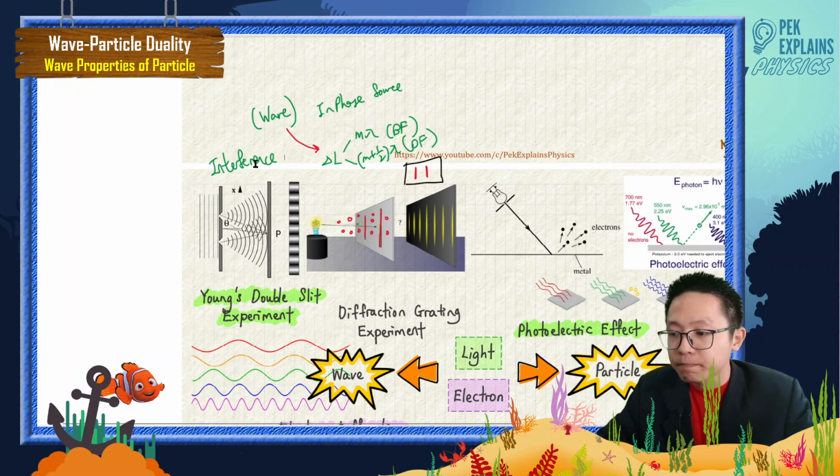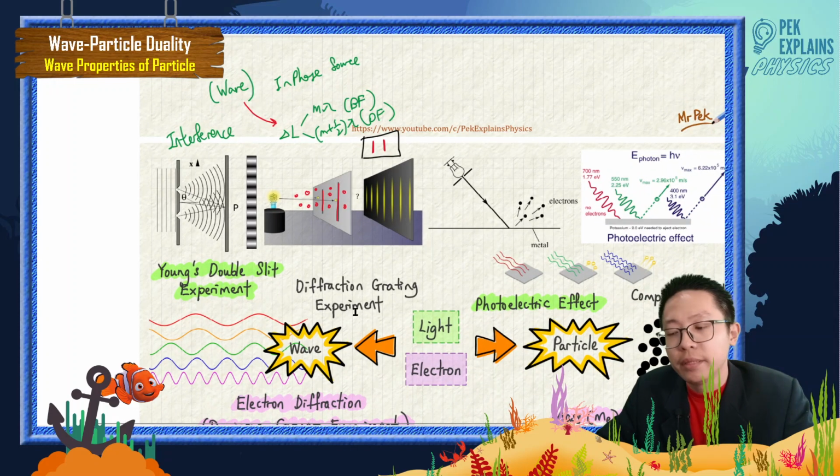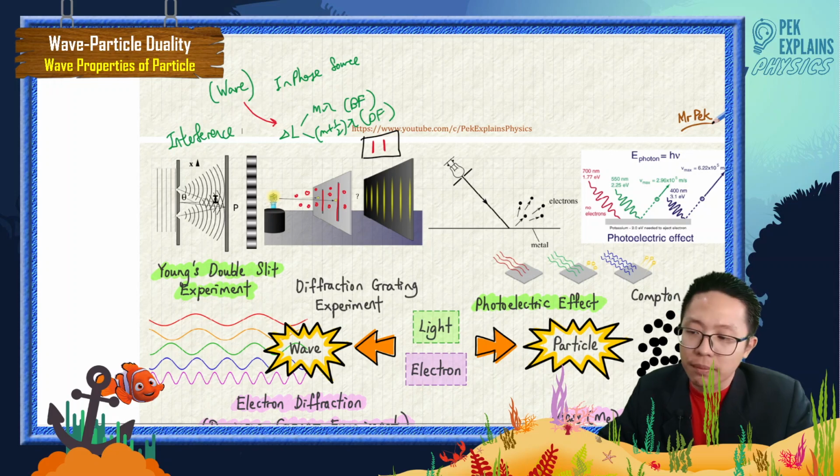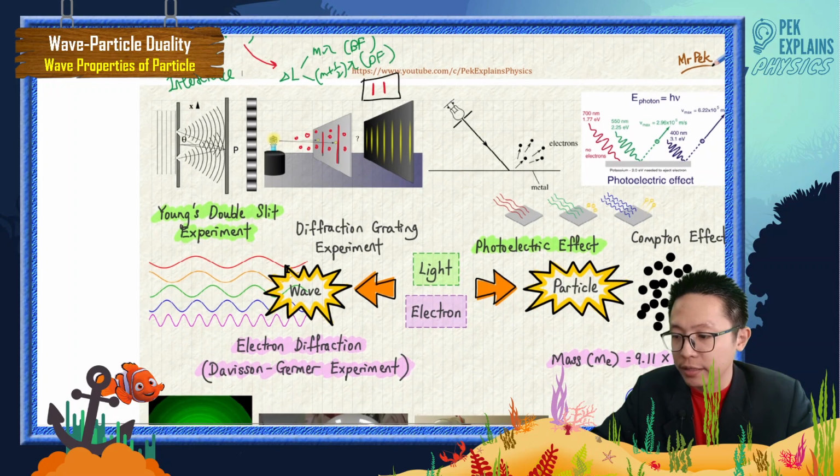Understand that? For interference. And then we also have the diffraction grating experiment, which I didn't show here. Diffraction grating is also something like interference, also talking about path difference. We also have path difference there. So for this condition, light only behaves as wave.